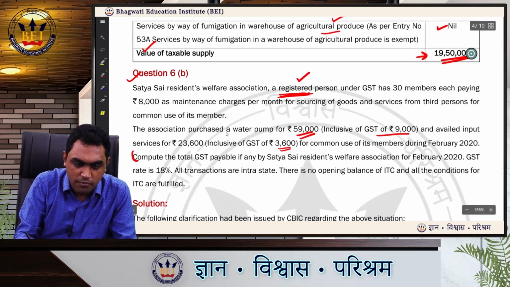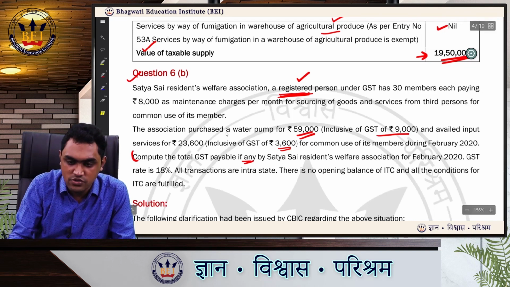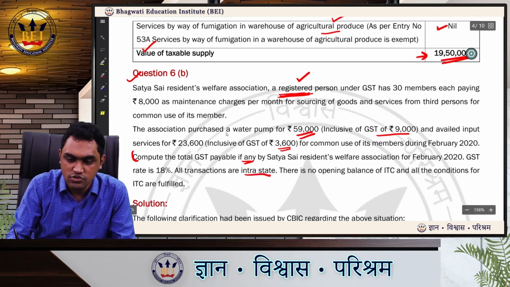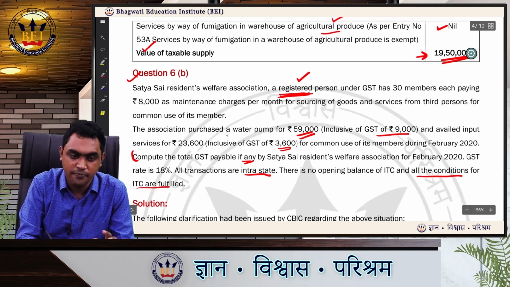What are they telling us? Compute the GST payable, if any, by Satya Sai Residents Welfare Association for February 2020. GST rate is 18%. All transactions are intrastate. There is no opening balance of ITC. All conditions necessary for ITC are fulfilled.